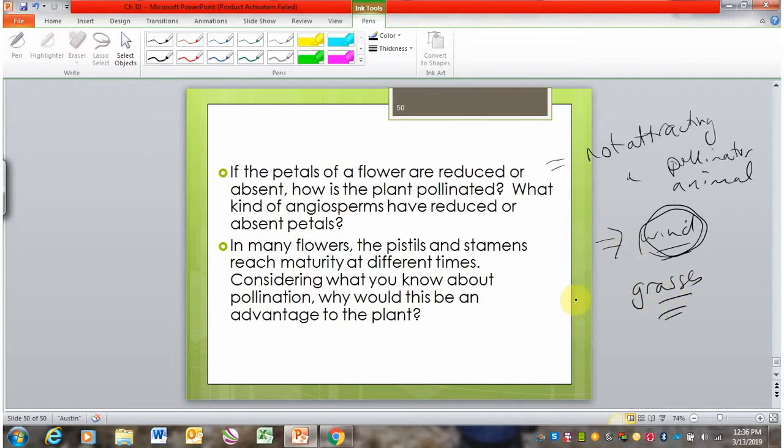And so you probably have never thought of a grass having a flower. Most people don't really think of what they see on a grass's flower, but actually they do send up little stalks with kind of that fuzzy looking stuff. And this includes, by the way, the wheat and the corn. So our grain crops are all grasses. Our major grain crops are all grasses, and they're wind pollinated. This is important to realize when we think back on pollination syndromes.